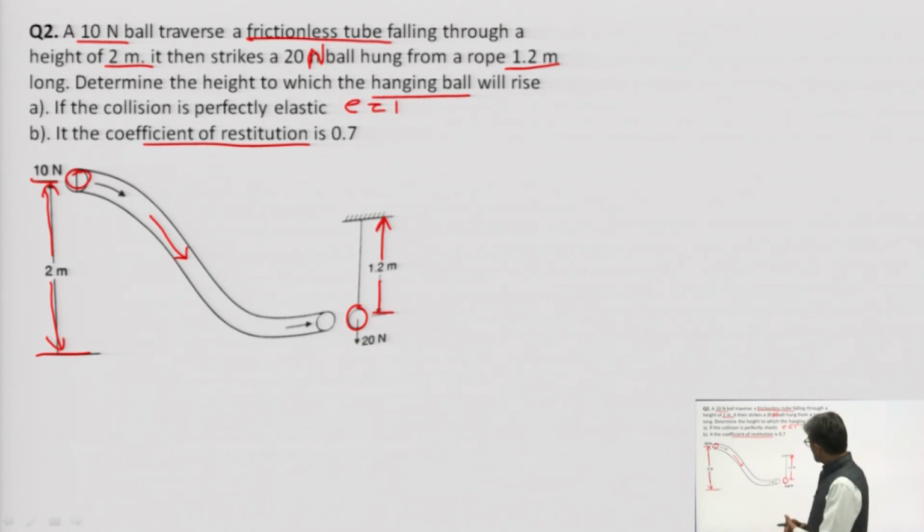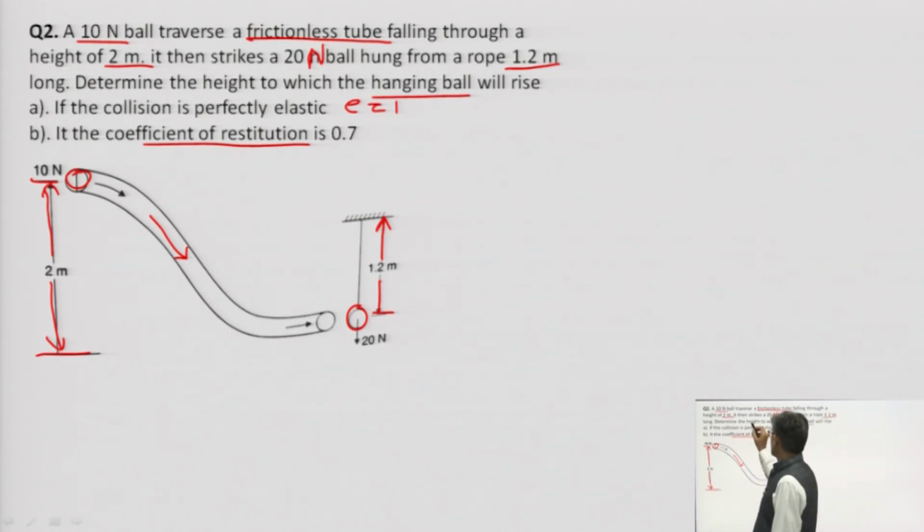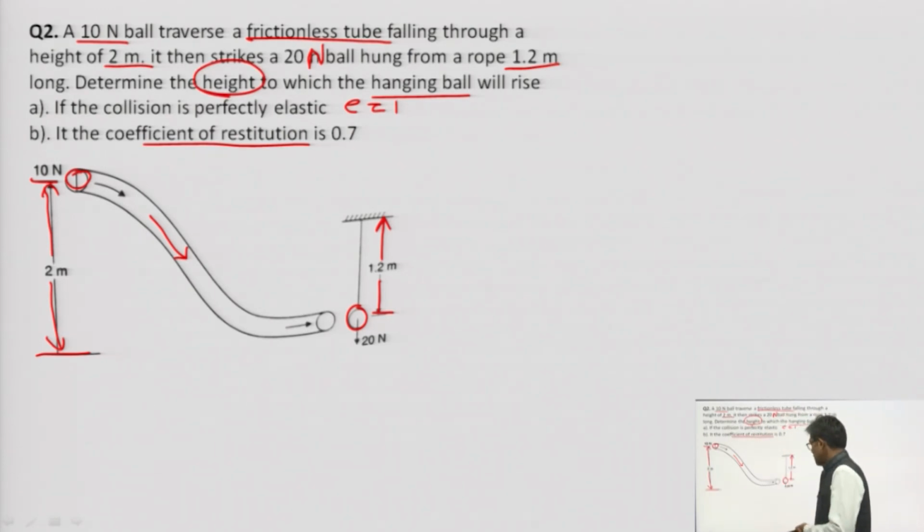So, how do we need to proceed with this question? First, we need to find the height. This height can be calculated when it is impacting, if we know the velocity.